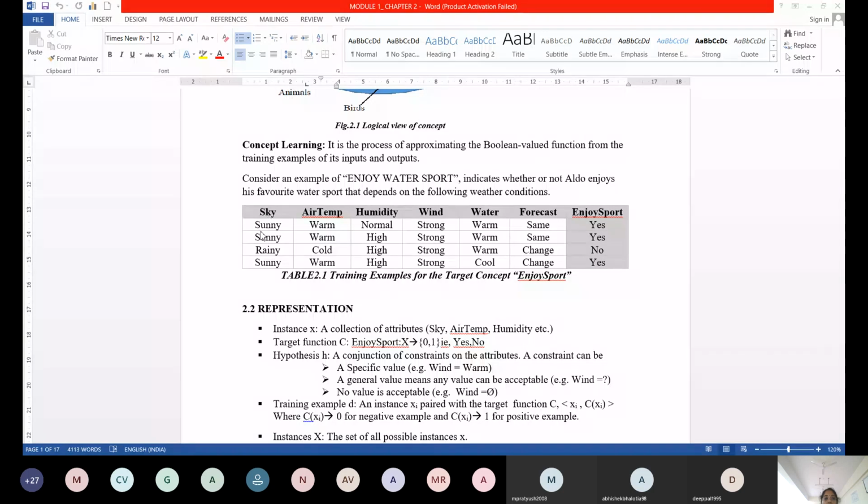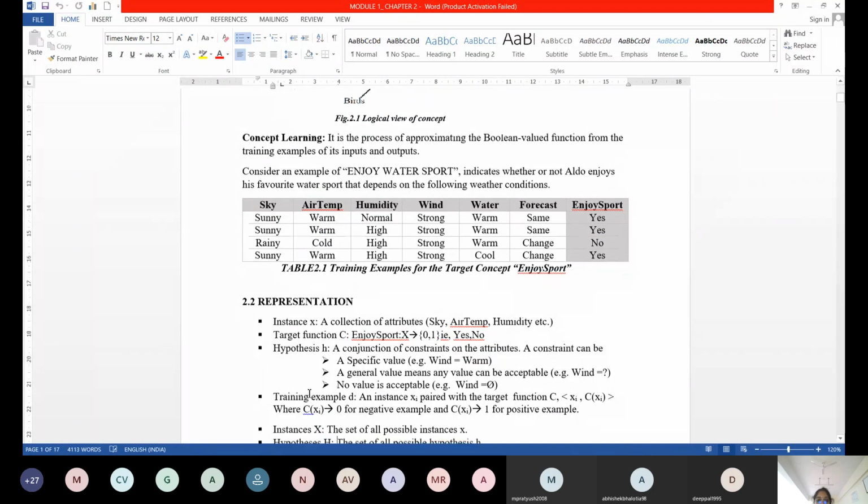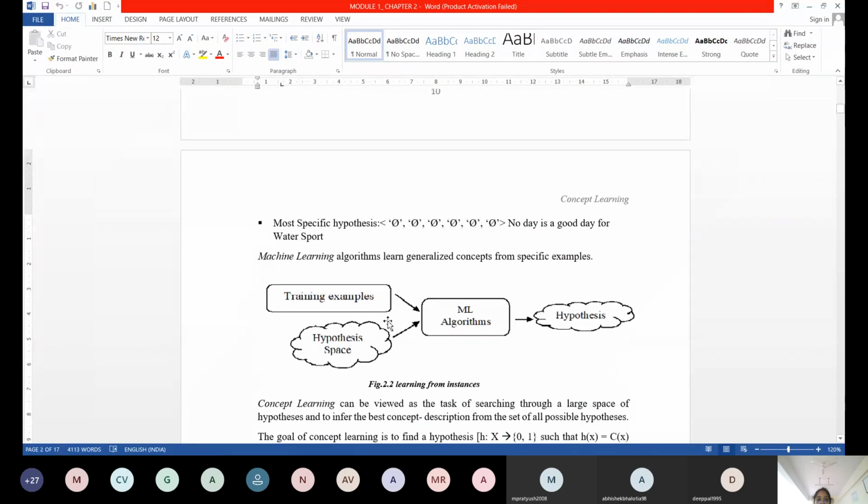Suppose I give a question mark anywhere in my hypothesis. Generally, a hypothesis is represented in an angular bracket. I'll explain that first. How does the hypothesis look? How many values have I taken here? 1, 2, 3, 4, 5, 6.